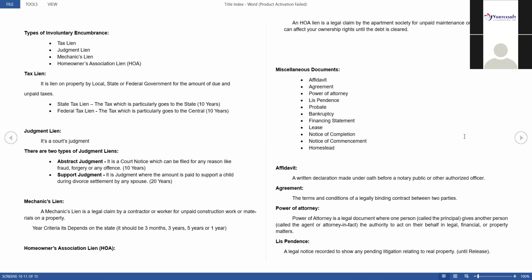Next, the third one is mechanics lien. What is a mechanics lien? A mechanics lien is nothing but an agreement between a contractor and a person. The person who wants to build or construct a house or commercial property, whatever, will go to a contractor.